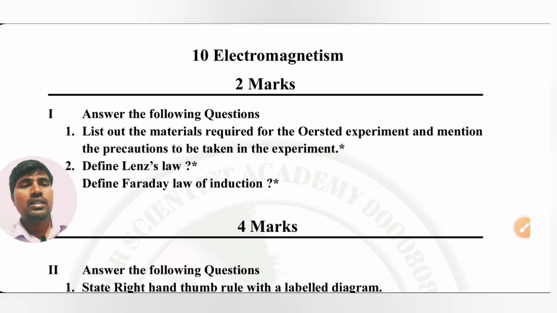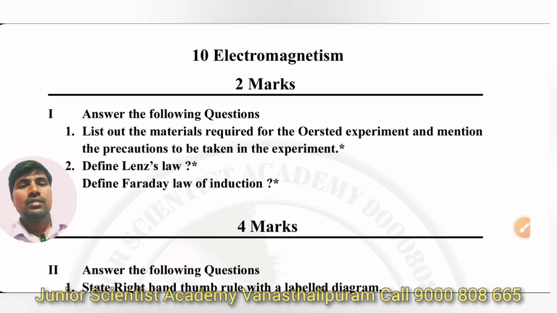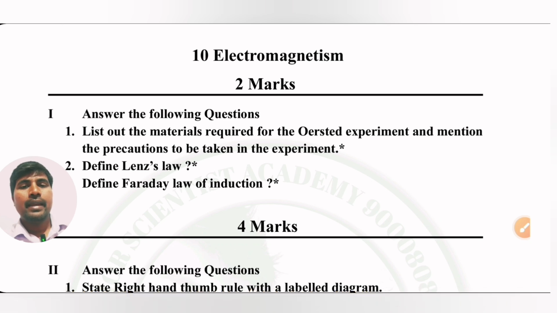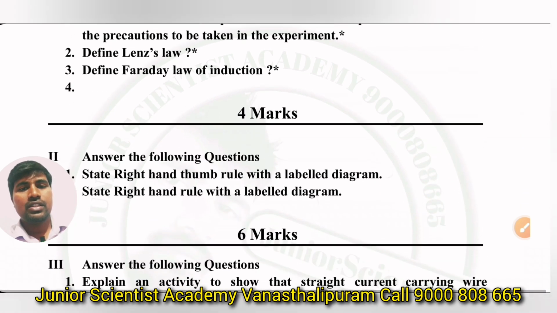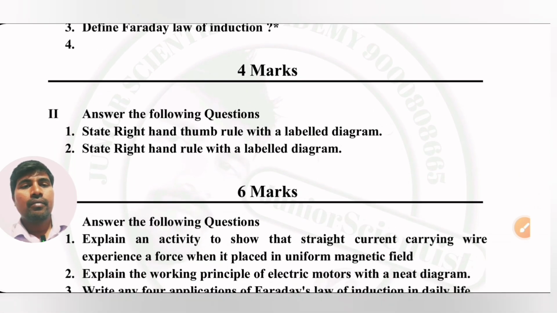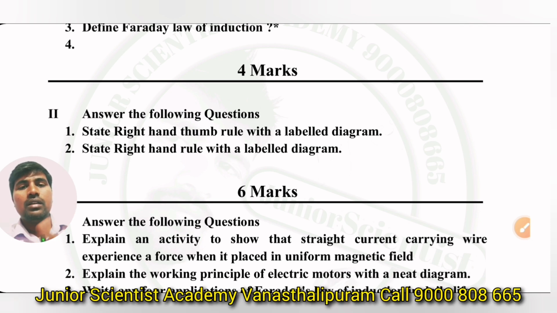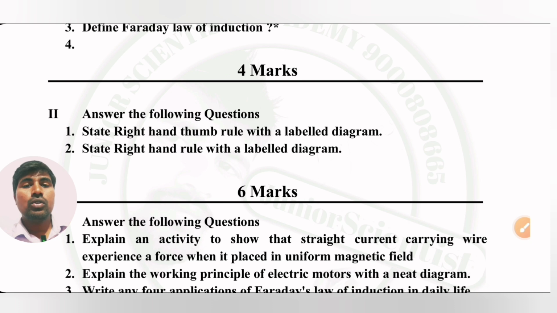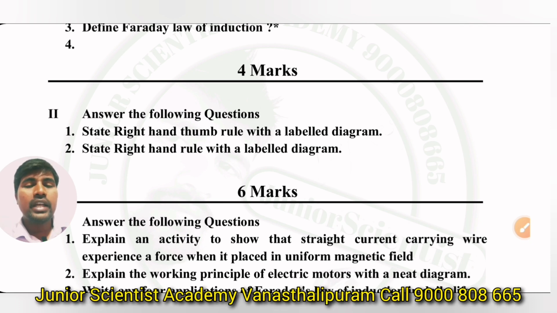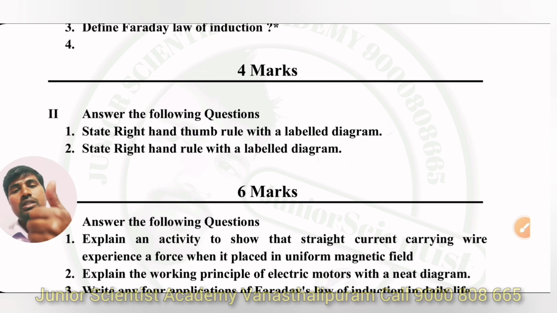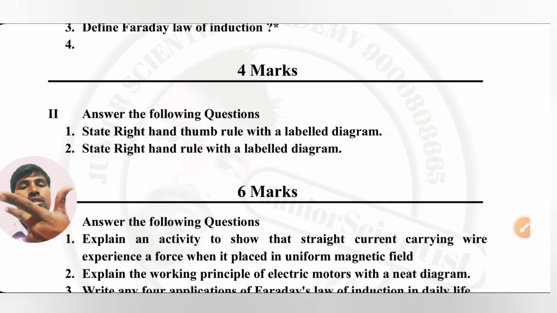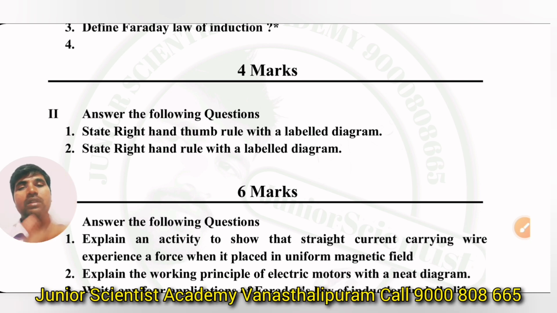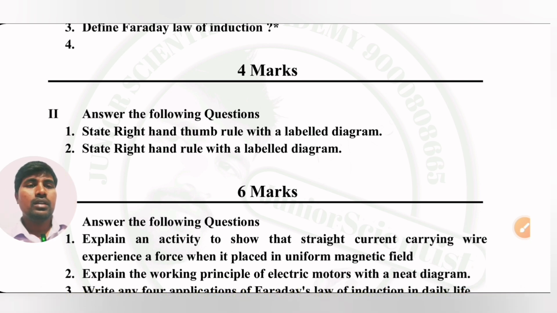Next, electromagnetism. If you see electromagnetism, you will get in mind the materials required for Oersted experiment, and the Lenz law and Faraday law definitions. And here, very, very important is the diagram based question. Draw a diagram for the right hand thumb rule and right hand rule. Right hand thumb rule means this one. Right hand rule means this one. Okay. So 3 fingers stretched perpendicularly.